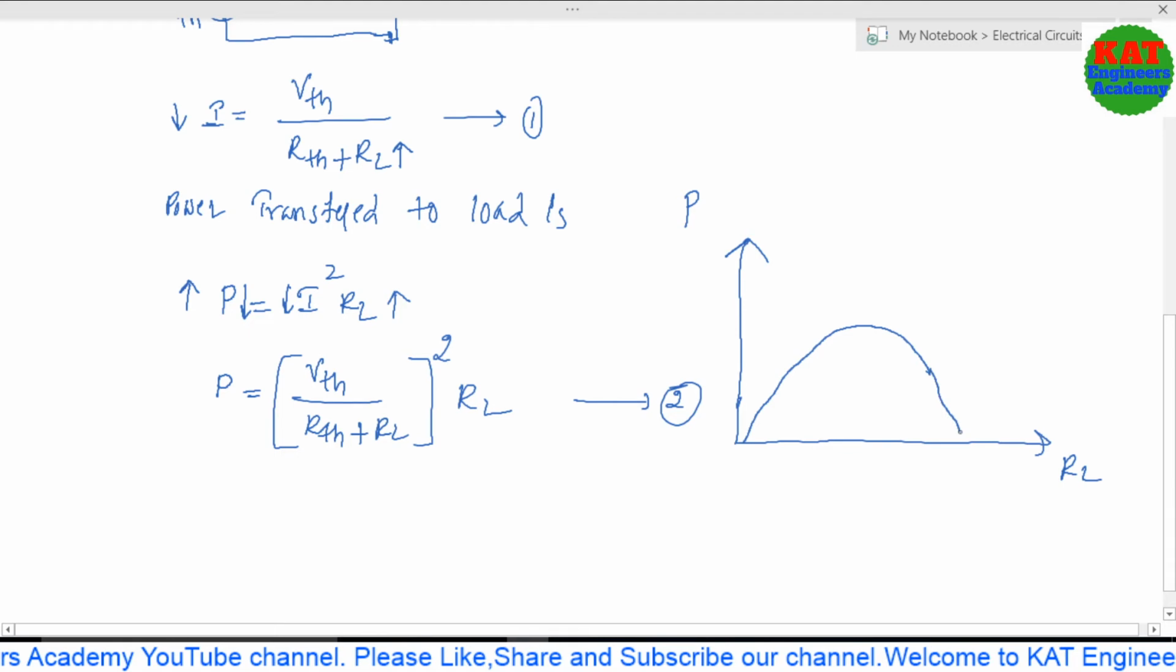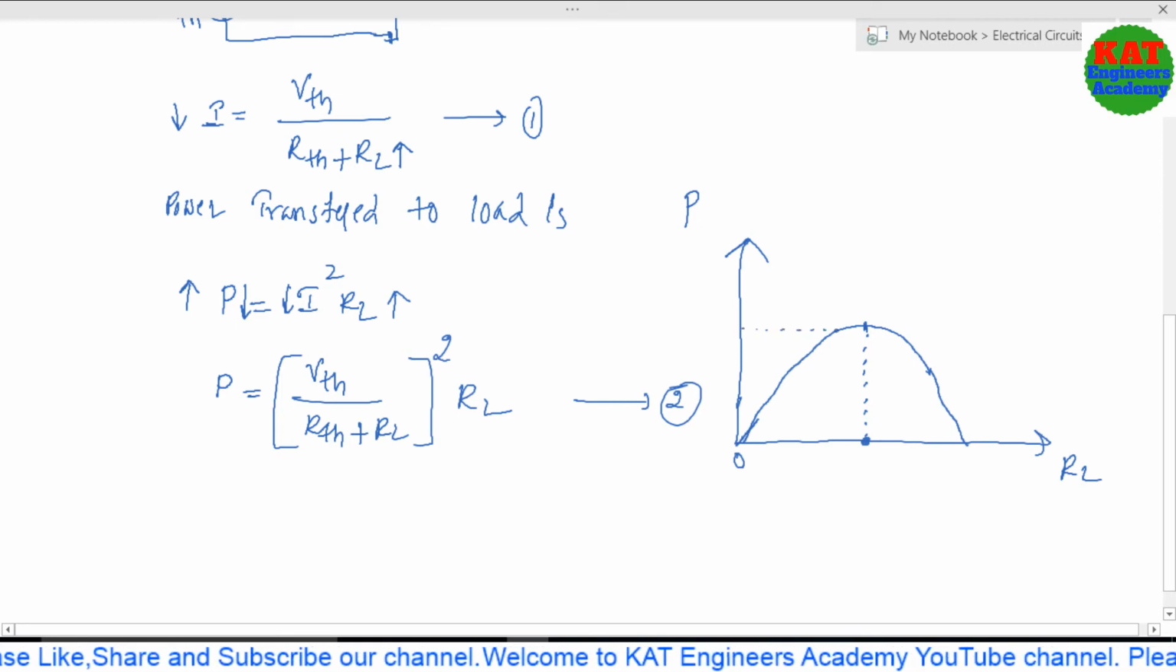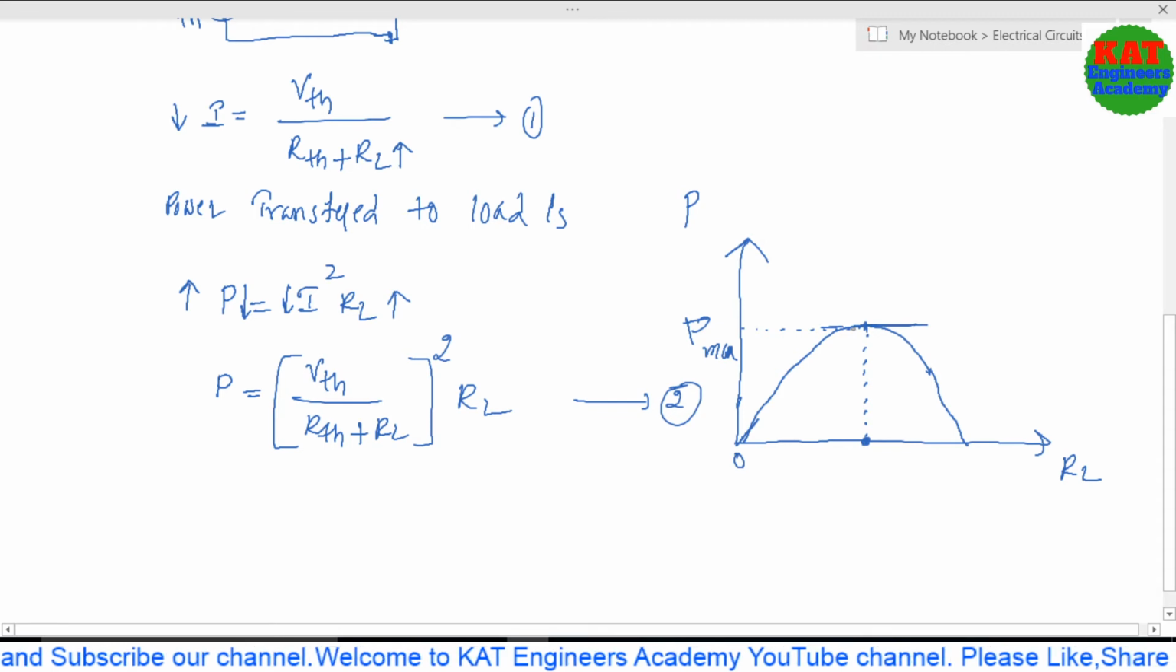Then after that, the power value will decrease. So finally, from this it is 0. Now up to a certain value of RL, the P value will increase. Then after that, the power value will decrease. So finally, at this position we can consider P max. So finally this is the slope of P max.